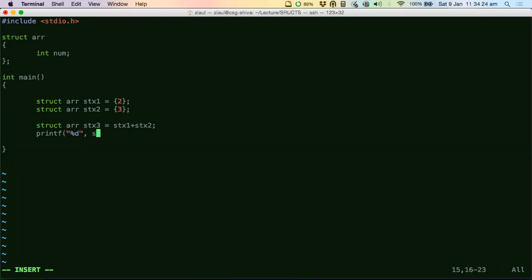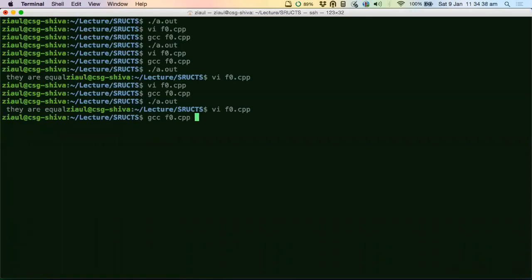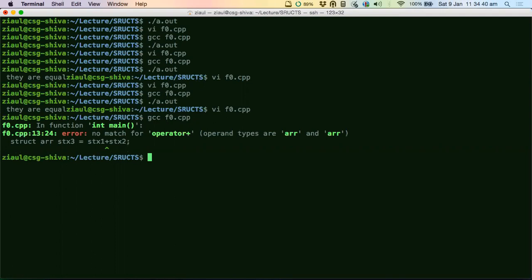And then we say stx3.num. So this is what you guys are suggesting me to do, right? So let's see what happens. See, there is an error because it says there is no matching operator.